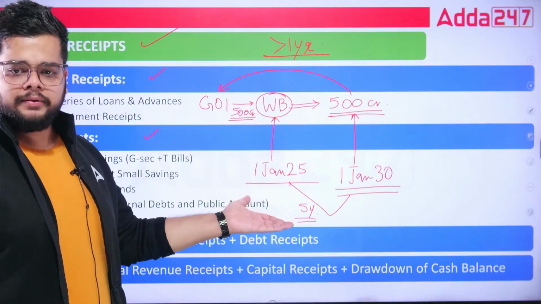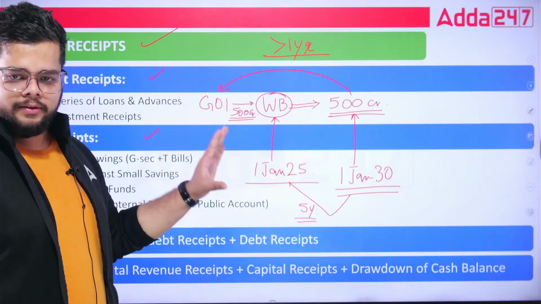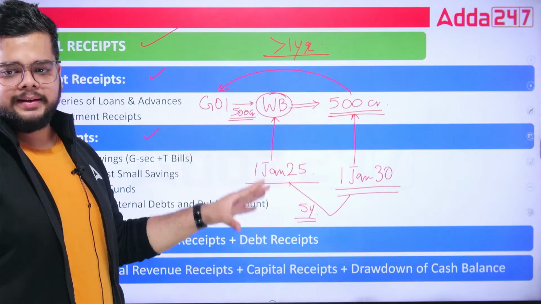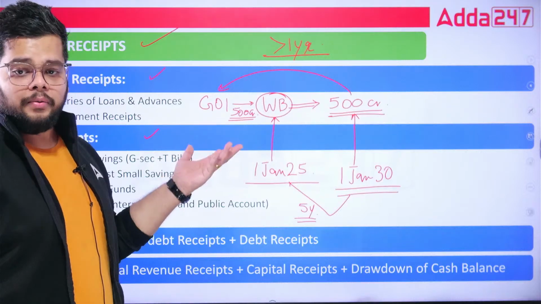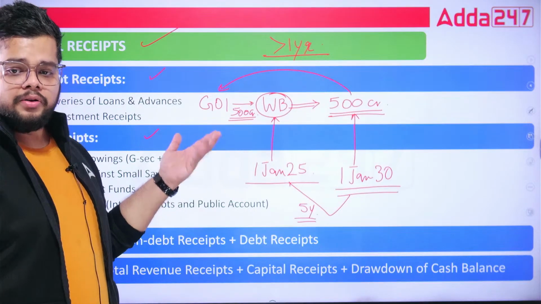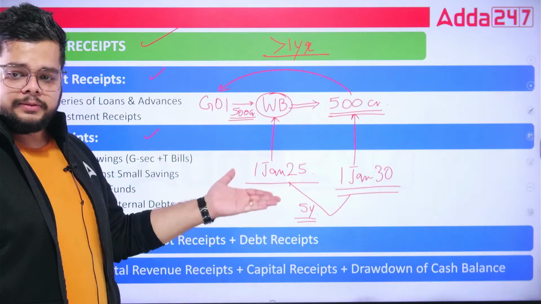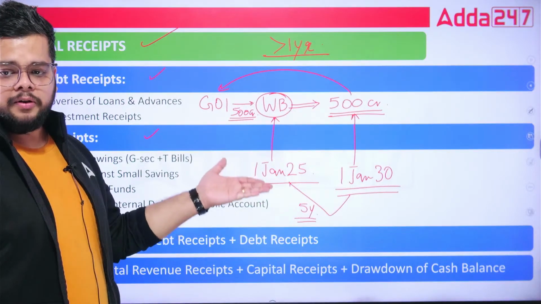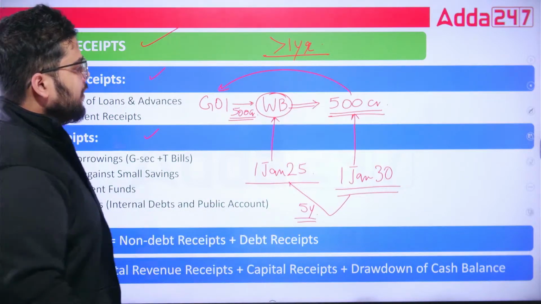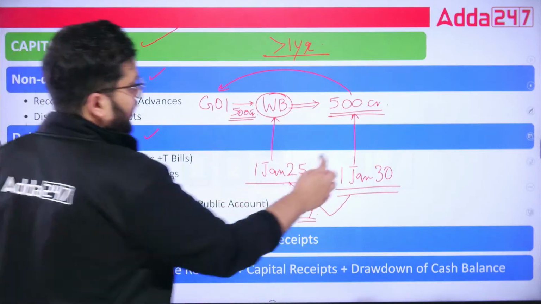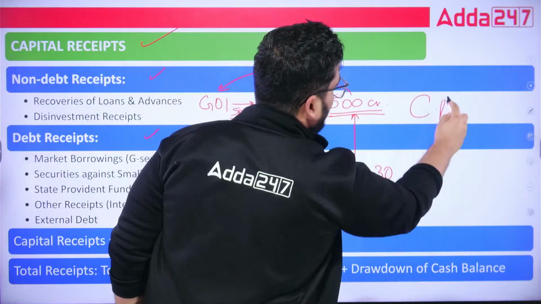More than 1 year. Okay. If the expenditures are for less than 1 year, then which account will be used? Real account, or you can say the revenue account. If the expenditure is for more than 1 year, here it is 5 years, so it will go into which account? It will go into the capital account.